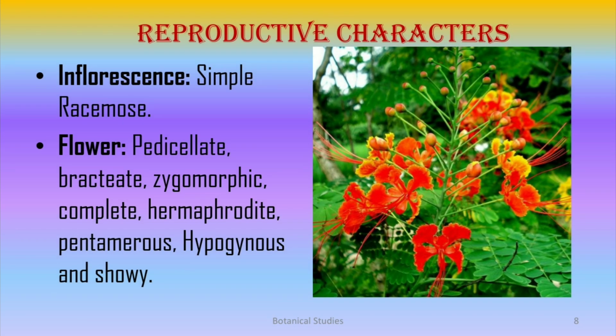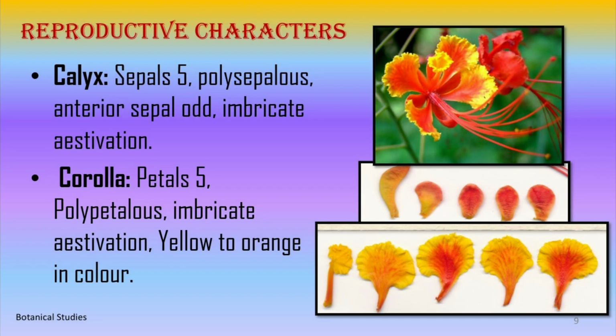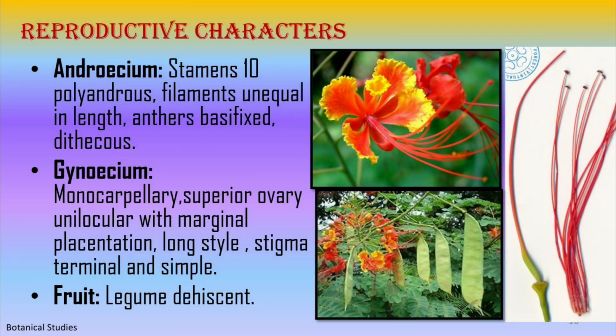Inflorescence simple raceme. Flower is pedicellate, bracteate, zygomorphic, complete, hermaphrodite, pentamerous, hypogynous, and showy. Calyx with 5 sepals, polysepalous, anterior sepal odd with imbricate aestivation. Corolla with 5 petals, polypetalous with imbricate aestivation, yellow to orange in color. Androecium with 10 stamens, polyandrous, filaments unequal in length, anther basifixed, dithecous.